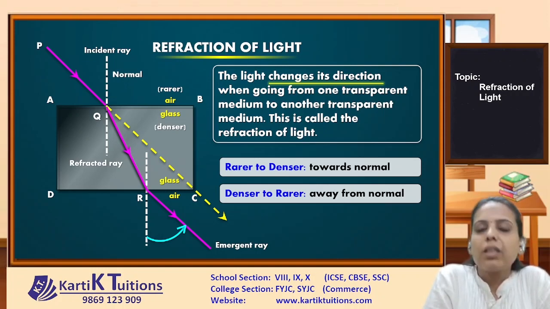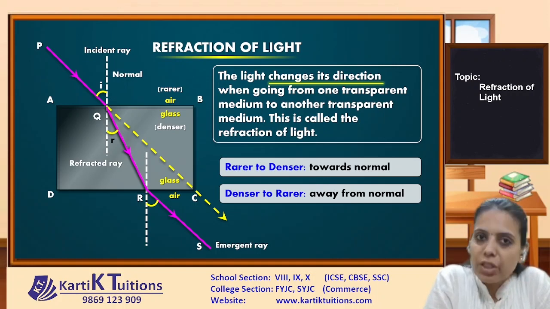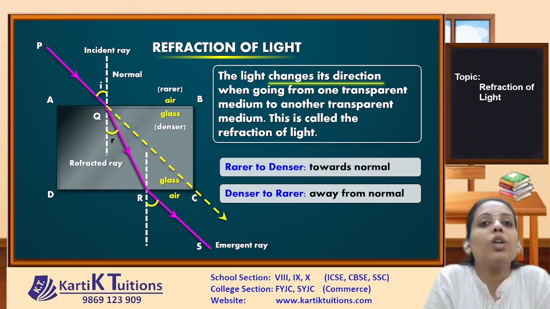Let us see certain terms that are related to refraction of light in this diagram. In this diagram, ray PQ indicates the incident ray, QR is the refracted ray, and ray RS is the emergent ray. The angle between the normal and the incident ray is the angle of incidence, that is angle I. The angle between the normal and the refracted ray is the angle of refraction, which is angle R. And the angle between the emergent ray and the normal is the angle of emergence, that is angle E.